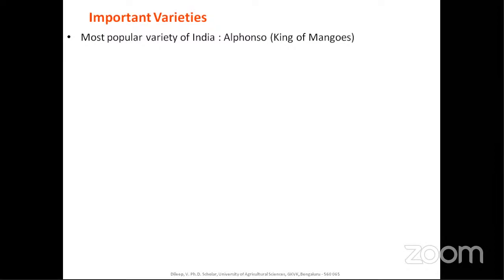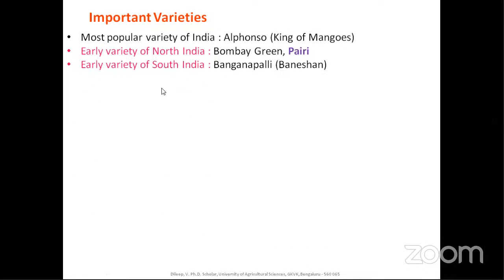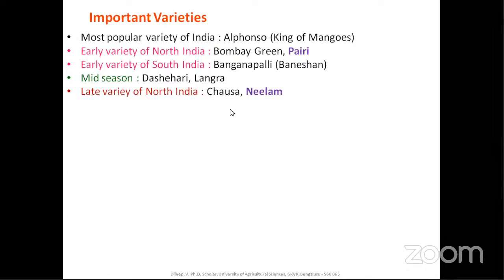In India, the most popular variety is Alphonso, also called the king of mangoes. The early variety of North India is Bombay Green, and the early variety of South India is Banganapalli, also called Baneshan. Mid-season varieties are Dashehari and Langra. The late variety of North India is Chausa. And why have I put Neelam and Peri? They are not confined only to North India, but are grown all over. So the early variety of North India is Bombay Green, and the late variety of North India is Chausa.